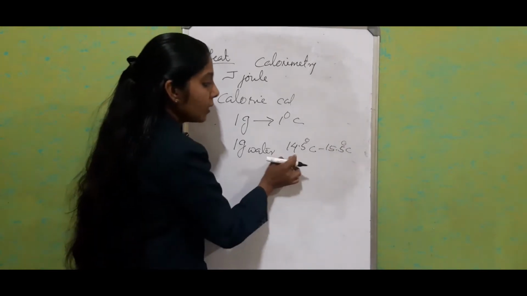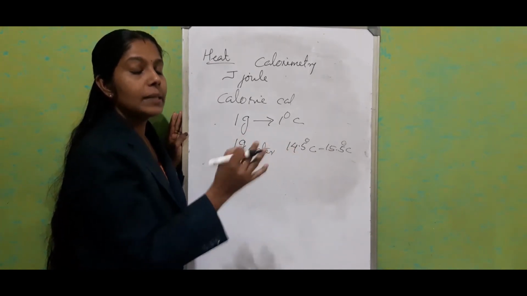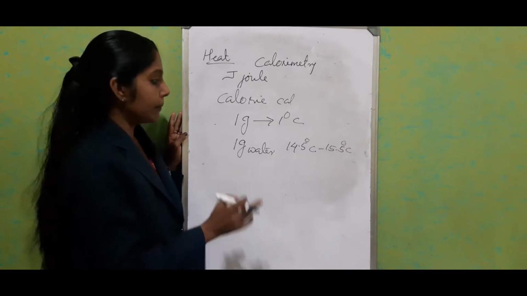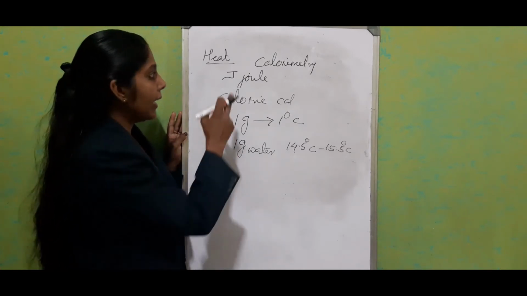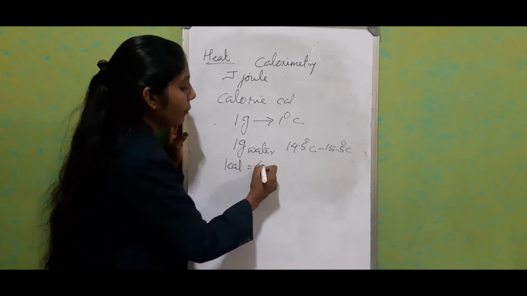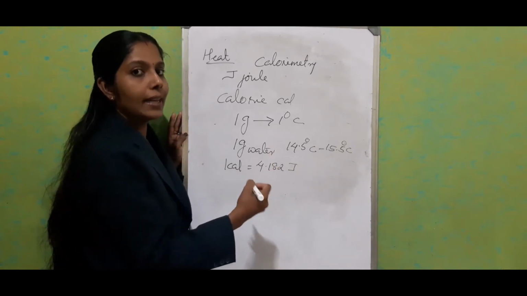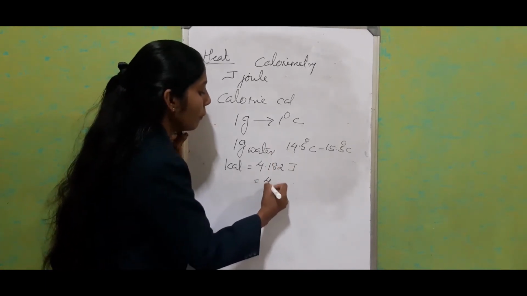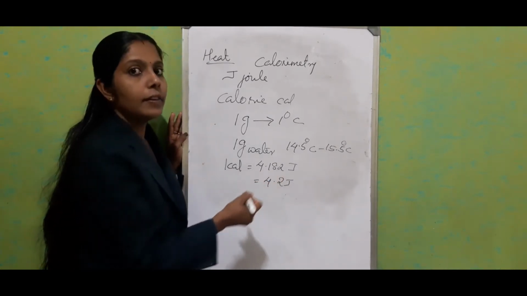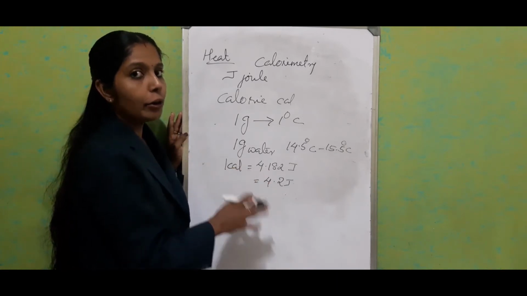During this 1 degree change, the heat energy absorbed is perfectly equivalent to 1 calorie. And how can we connect joule and calorie? 1 calorie is equal to 4.182 joule, or here precisely we are using 4.2 joule. We adjusted to the first decimal point. In this chapter we are using 4.2 joule.